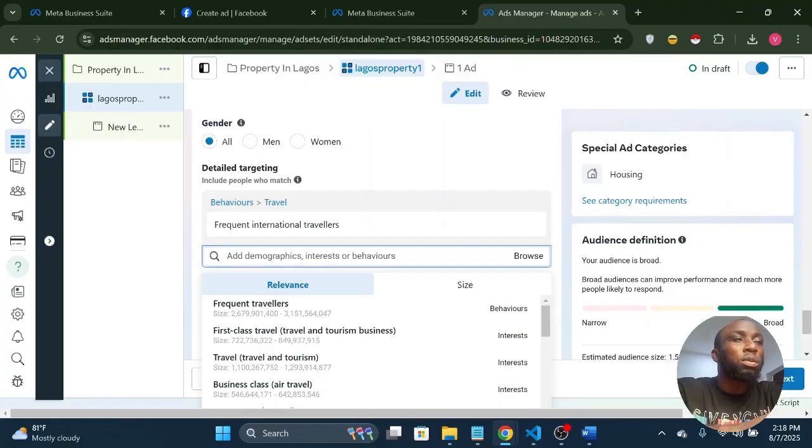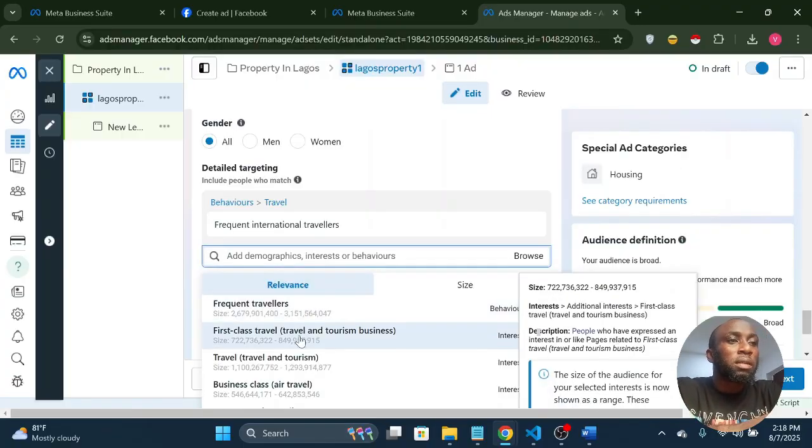So we can also say, okay, what else do they like? First class travel. Now, you may pick first class travel also, but these are people who have liked pages that talked about first class travel. Anybody can like a first class travel page, even the rich or the poor. So I don't like to go with this criteria a lot, because anybody can do that.